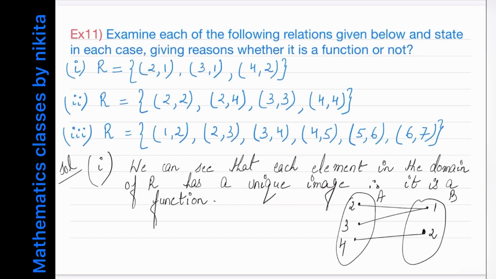Now the next relation is R equal to 2 is related to 2, then 2 is related to 4. After seeing this only, that 2 is related to 2 as well as 2 is related to 4, the second condition is violated. I have 2 distinct ordered pairs having the same first element. That means 2 has more than one image.